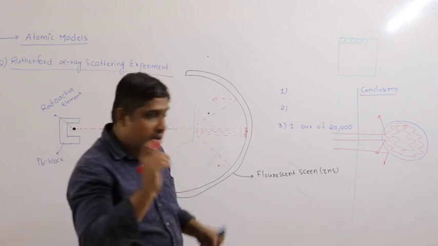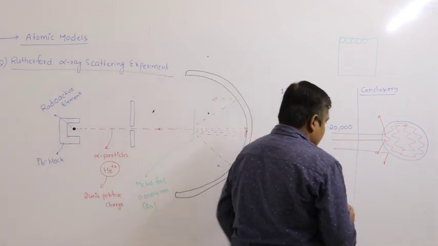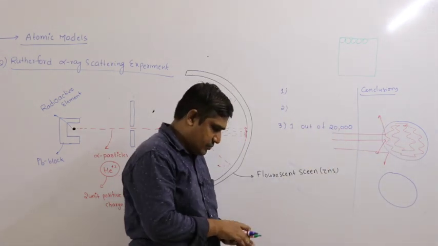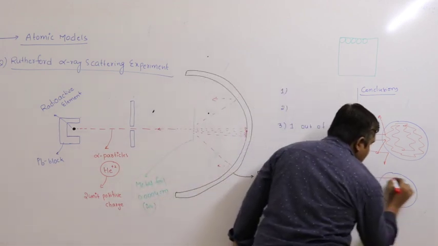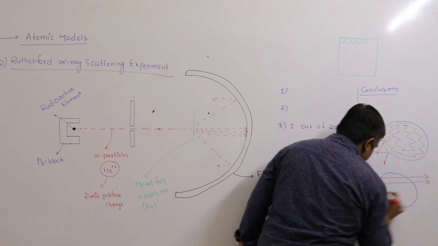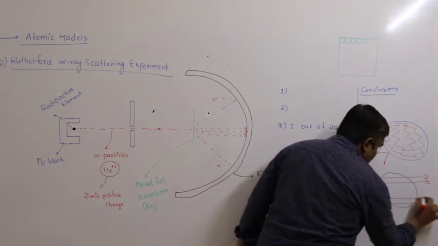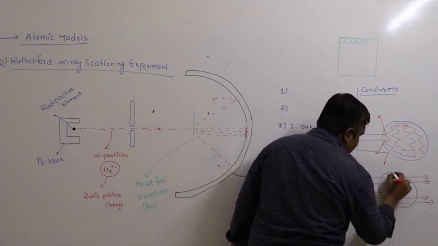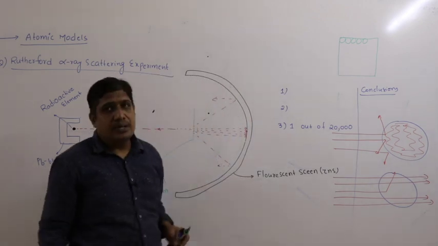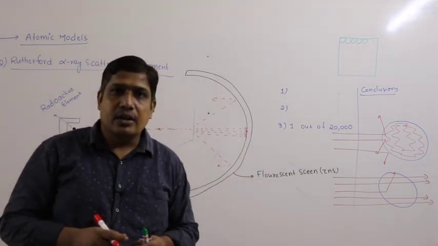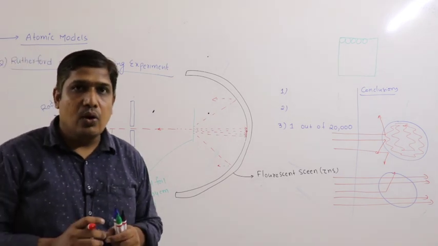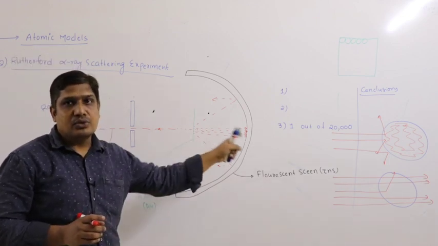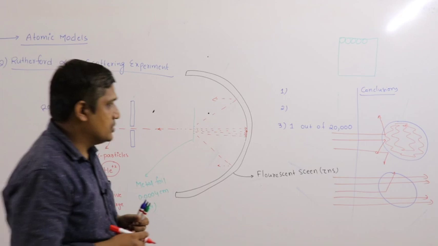not happening. Why will that not happen? It will not happen if the positive charge is not uniformly distributed. Most of the alpha particles went straight without any deflection. That means most of the atom is empty. Very few are deflected. So the first observation indicates that the atom should be hollow, the atom should be empty. Otherwise, most of the alpha particles cannot pass through without deflection.